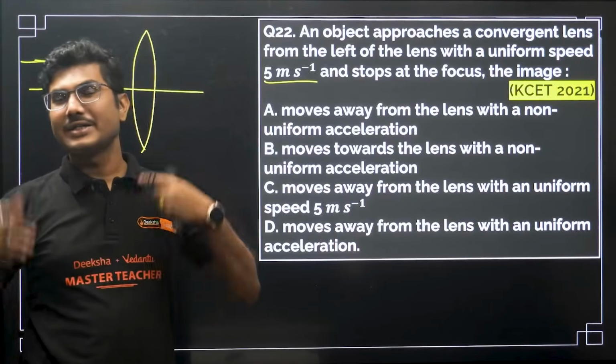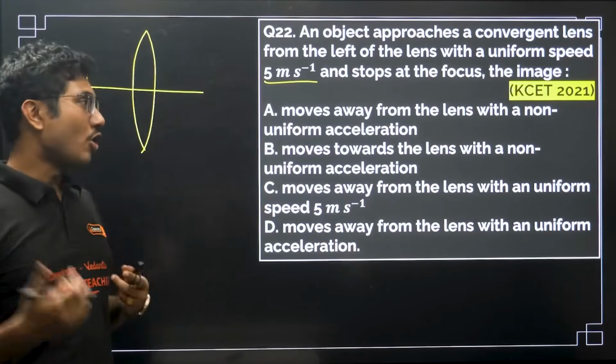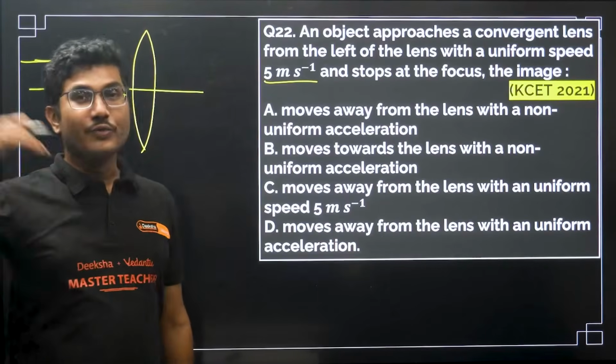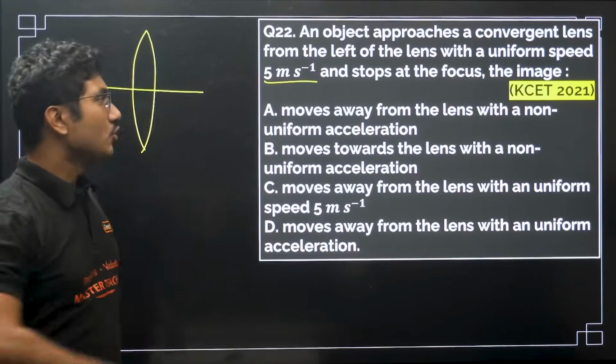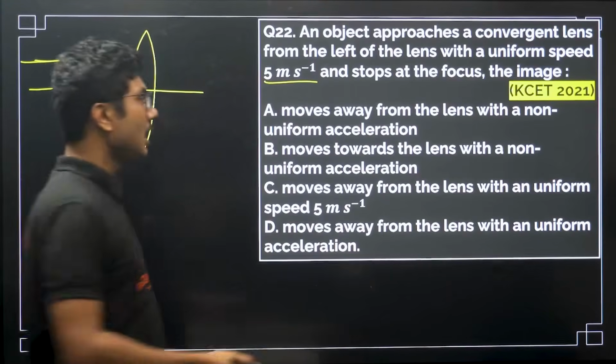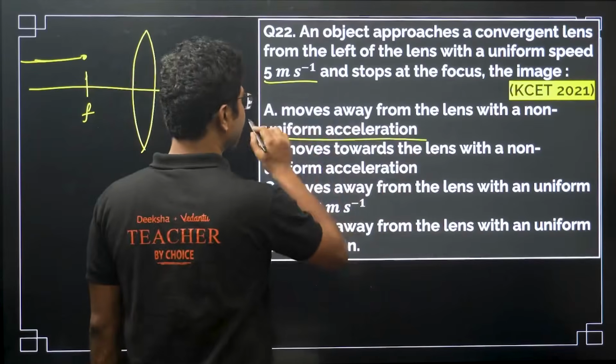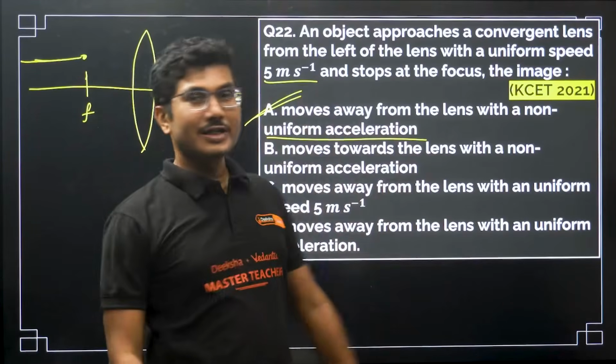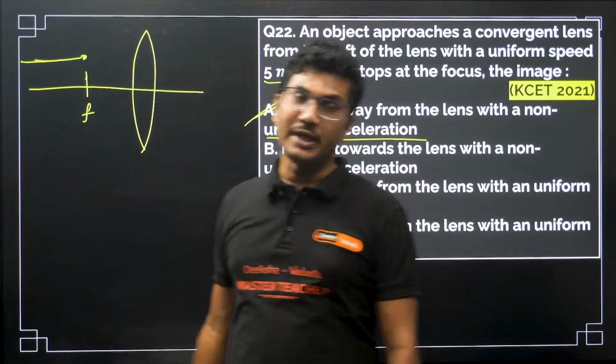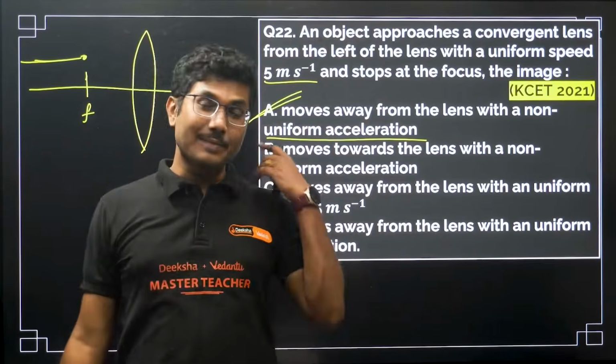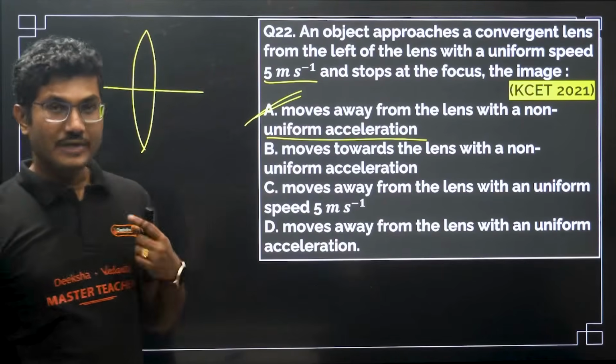So the acceleration is basically non-uniform. Okay, and it is moving away from the lens, right? So it moves away from the lens with a non-uniform acceleration, okay, or at an infinite speed. The speed of the image will be infinite at that particular point, which is very, very important.